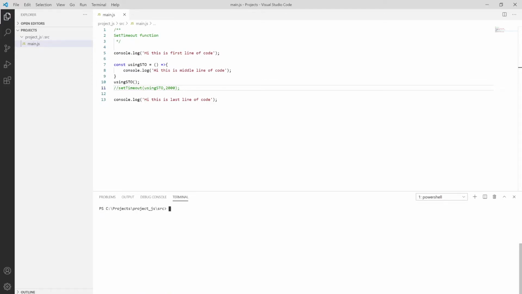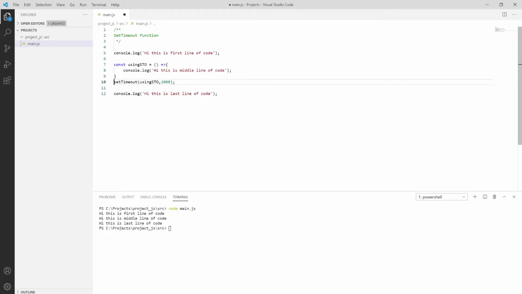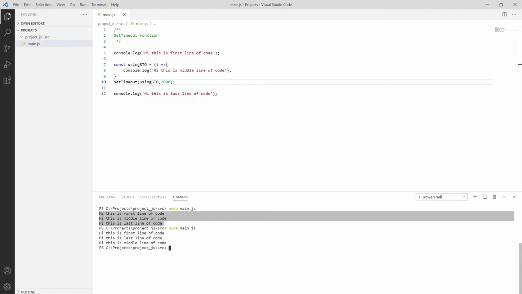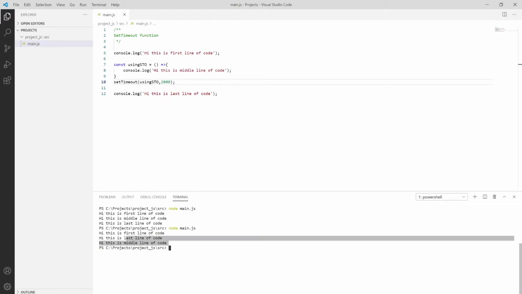I'm putting cls and then print it, and then saving it and running it. So you can easily identify that without the set timeout function it will print line-wise. With the help of the set timeout function it will print after a certain delay, whichever you have provided. In this example we have provided a 2000 millisecond delay, so that's how it will work.